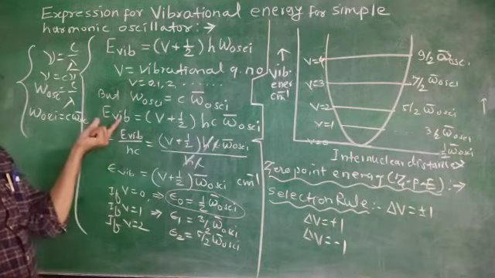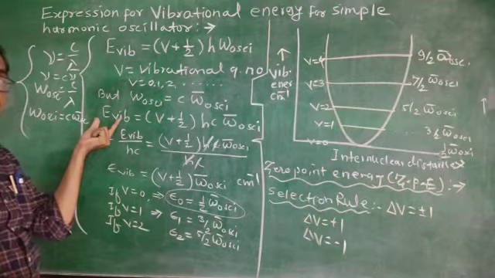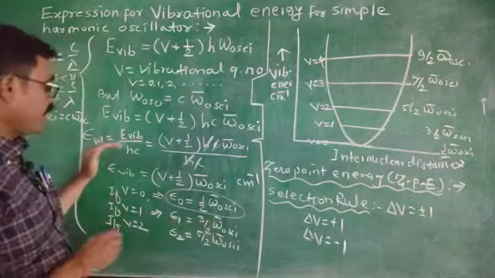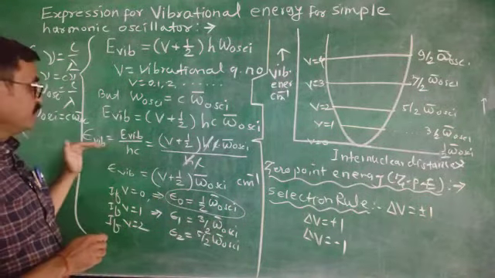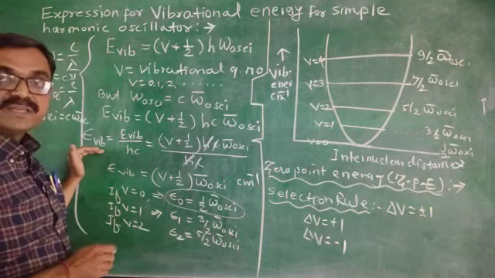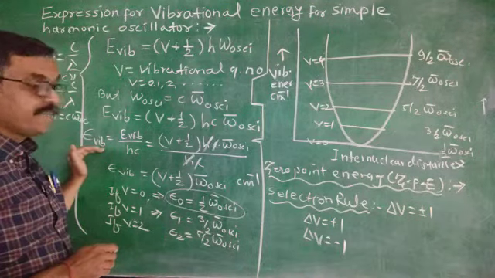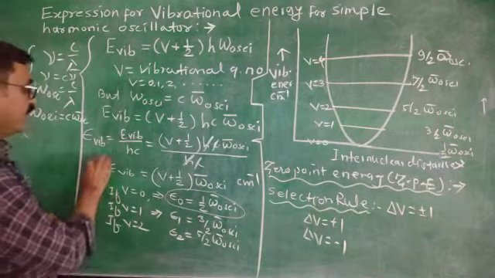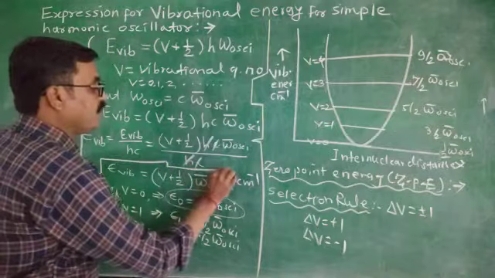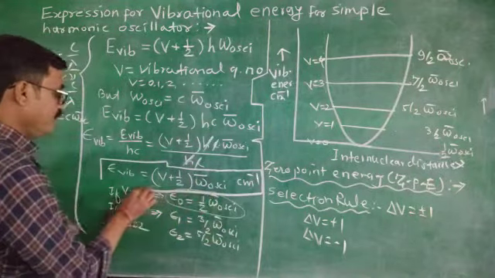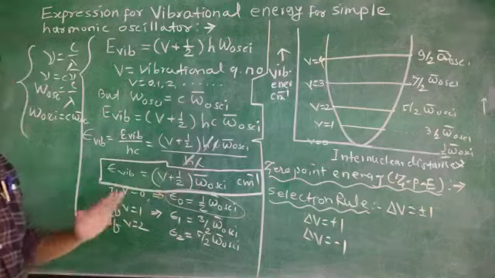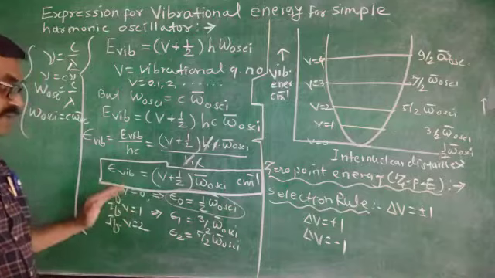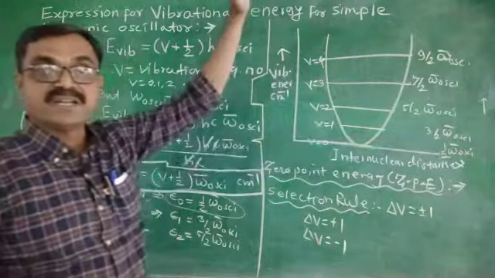Now in order to convert this energy of vibration from joules to centimeter inverse, what do you have to do? We have to divide it by h into C. It will be the energy in terms of the vibrational quantum number, in centimeter inverse. That's why E of vibration, a very important derivation, is equal to V plus half into omega bar of oscillation. Here V is the vibrational quantum number which varies from 0 onwards. In this way, these are the various values of the vibrational energy.